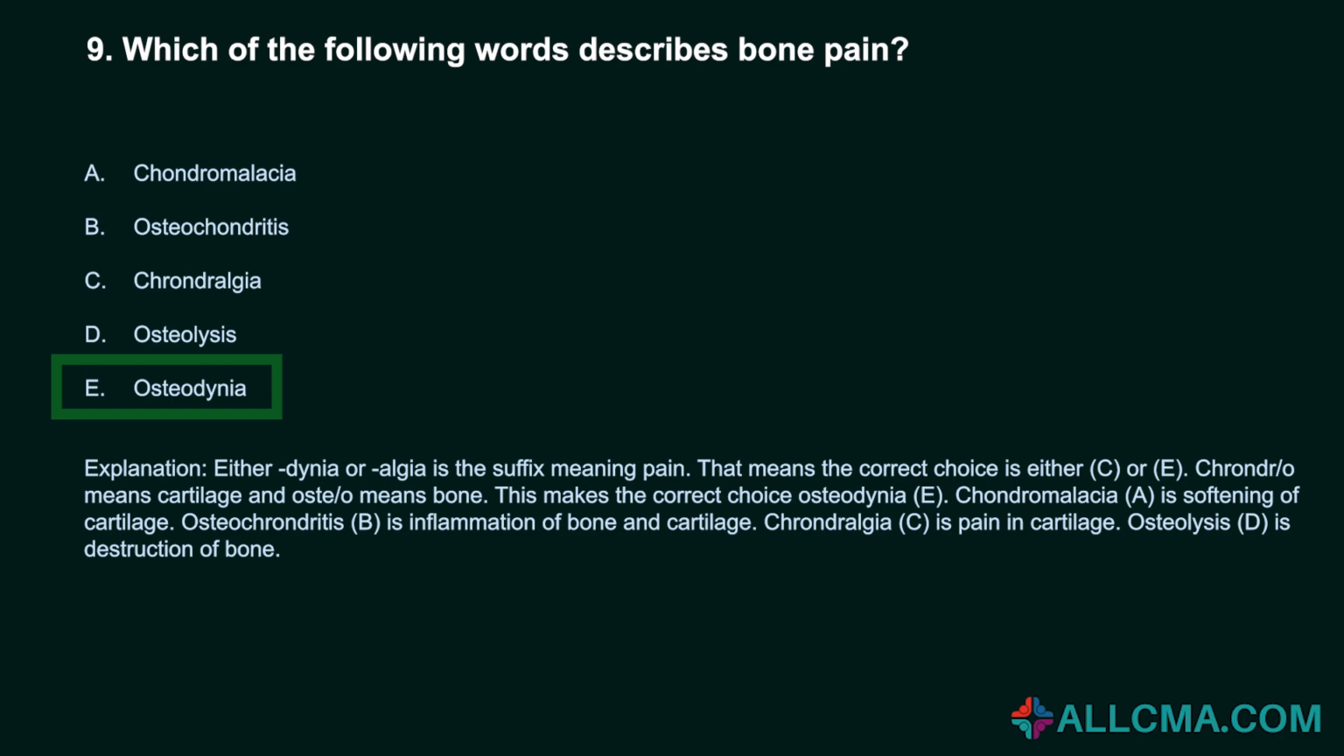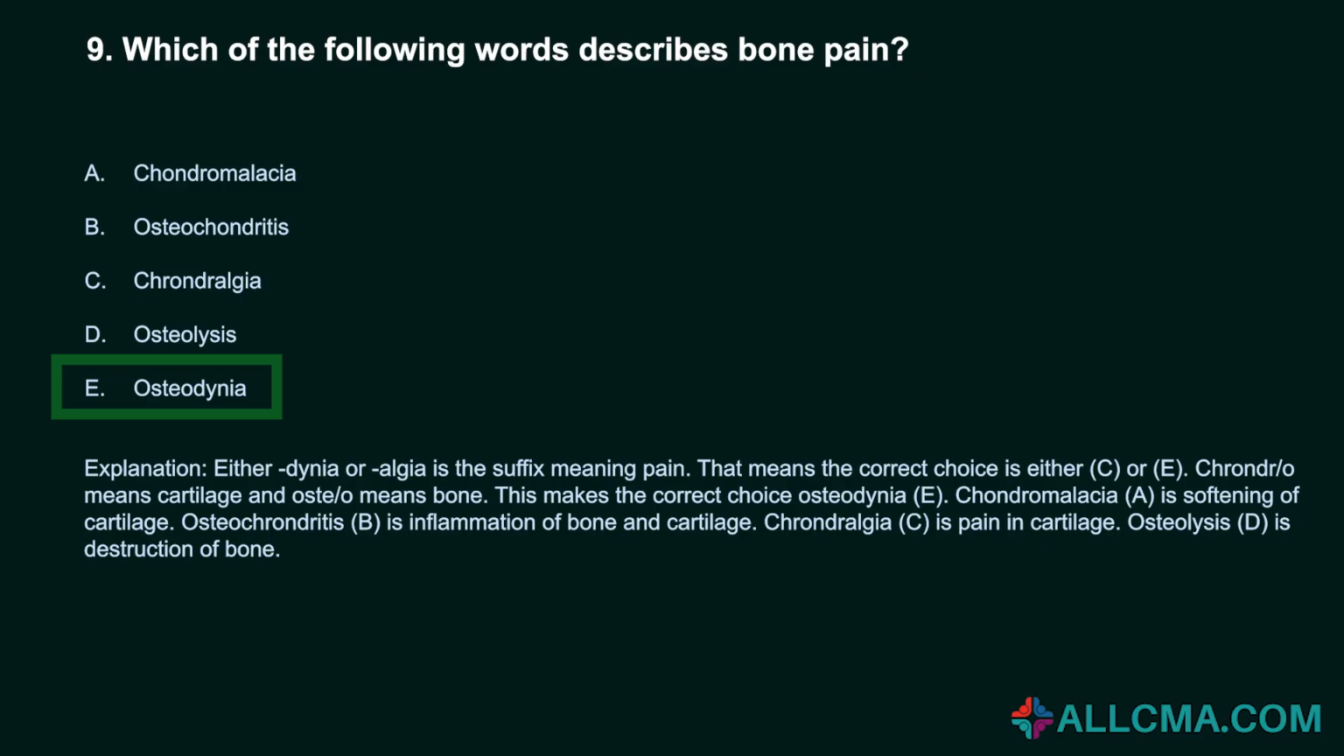That means the correct choice is either C or E. Chondro means cartilage and osteo means bone. This makes the correct choice osteodynia, E. Chondromalacia, A, is softening of cartilage.